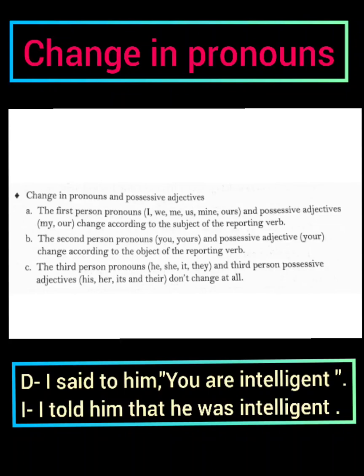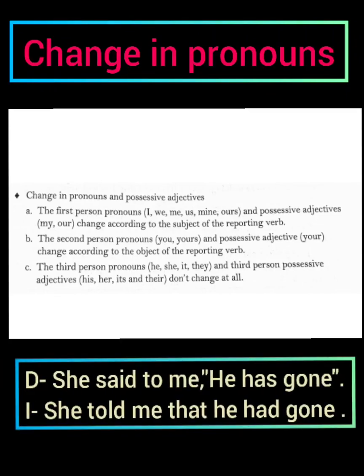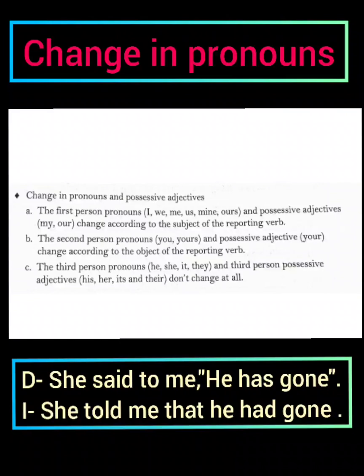Then third one, the third person pronouns he, she, it, they and third person possessive adjectives that are his, her, its and their don't change at all. So there are no changes in all of these.